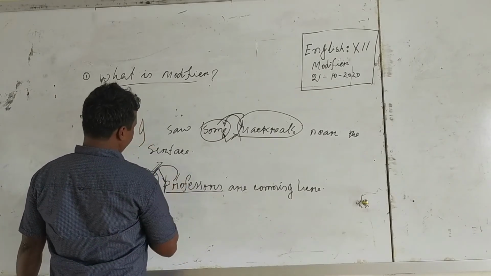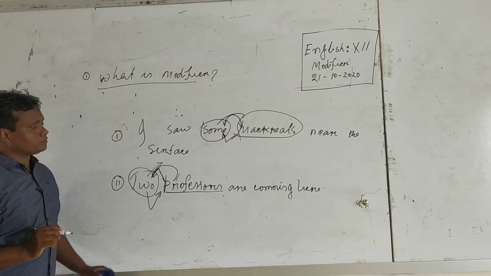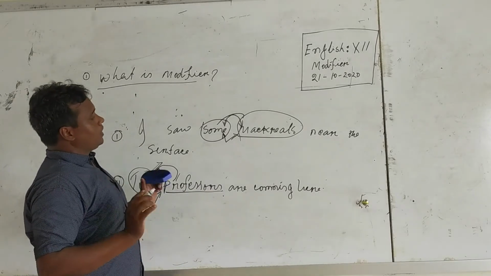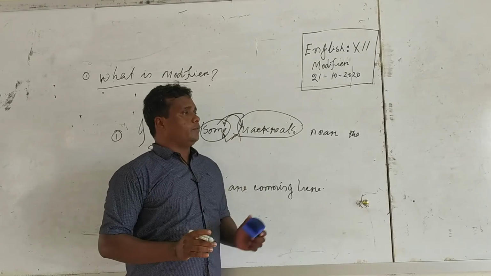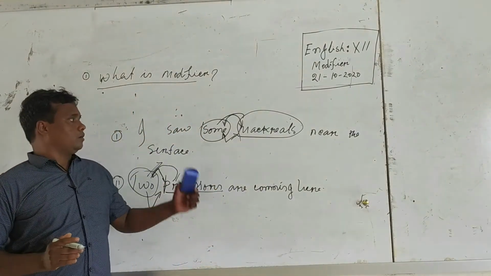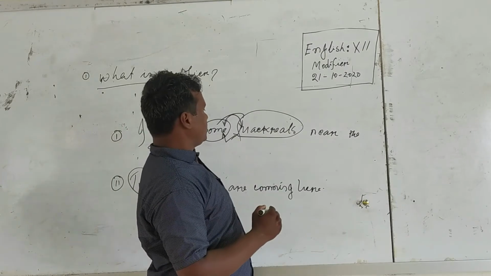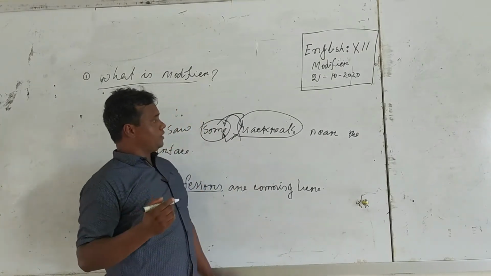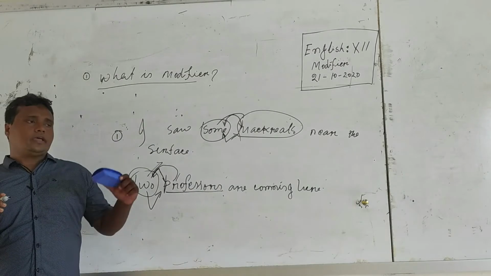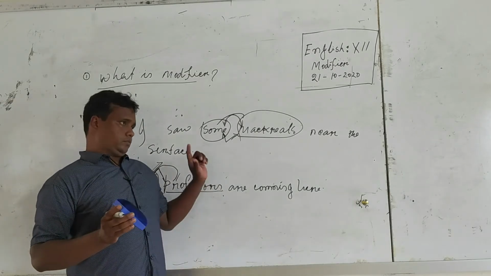So I think when a modifier works before the noun, then it works in a sentence as an adjective.